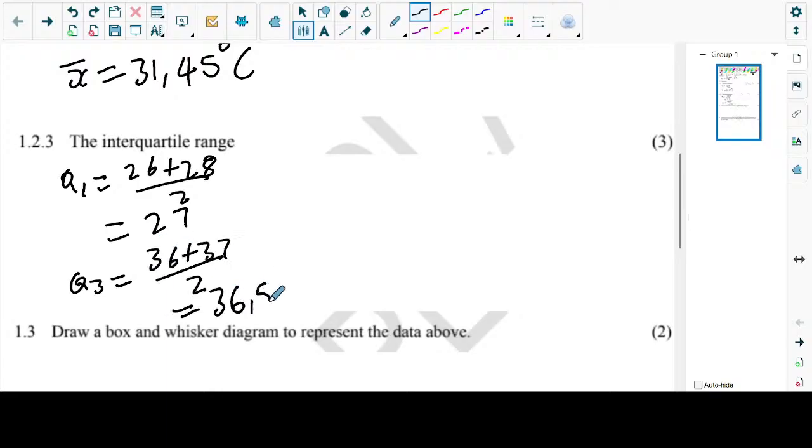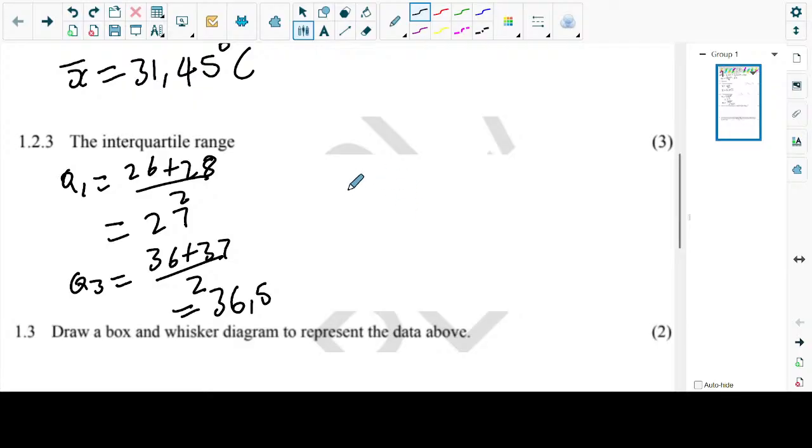36.5. Yeah, but just double check. My calculator is working fine actually, today it's functioning, it's not malfunctioning. Remember, if it was 36 plus 36, you're going to get 36. But now it's 36 plus 37, so the only thing that we're dividing is the 1. The only difference is the 1, because 37 is 36 plus 1. Even this one, I did exactly that.